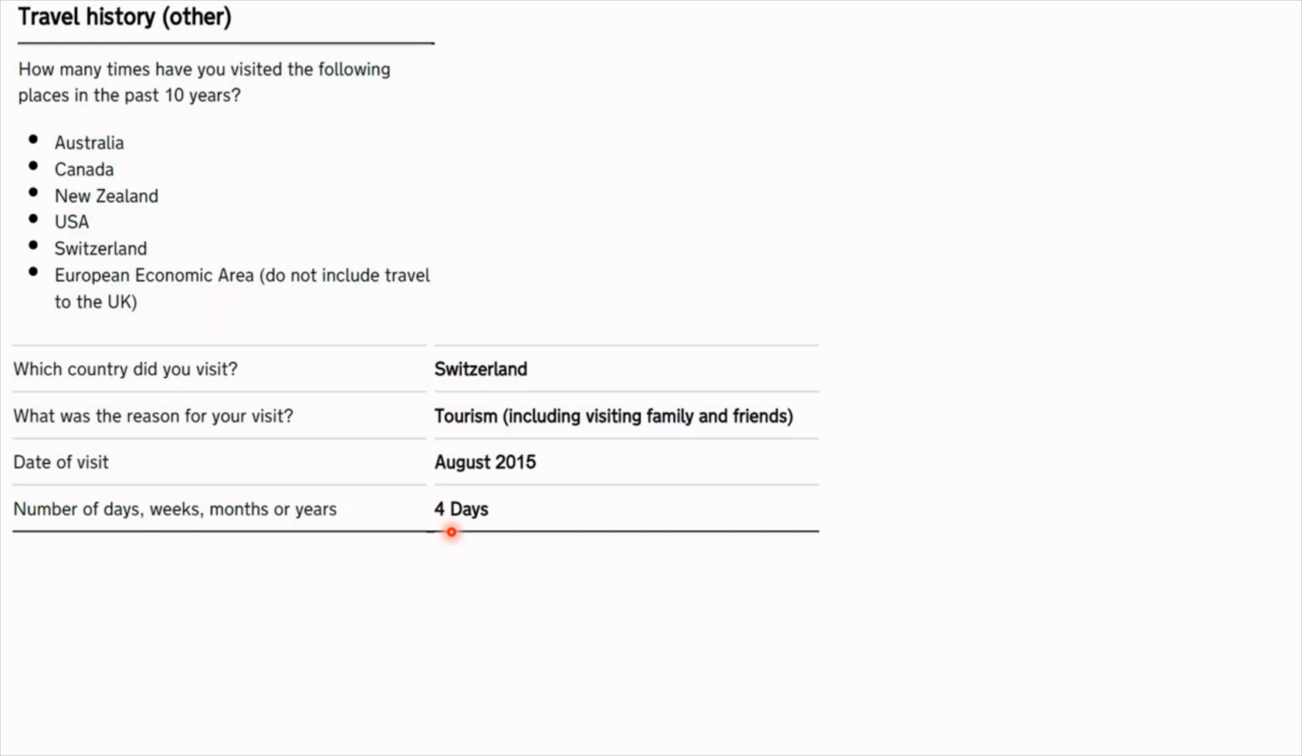So if you've gone to any of these countries, then fill out your own details. If you haven't visited, that's not an issue either. Always just be very truthful about everything you're mentioning on your visa application. Have you been to any other countries in the past 10 years? I had, so I filled out the details accordingly.